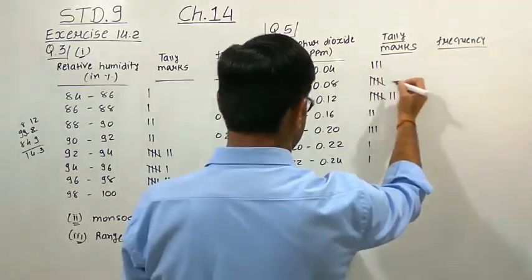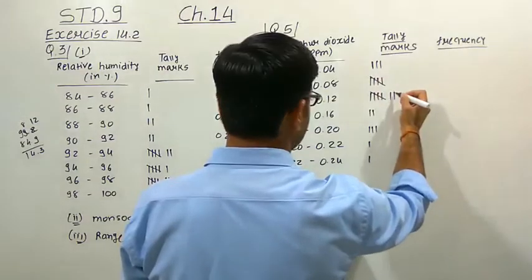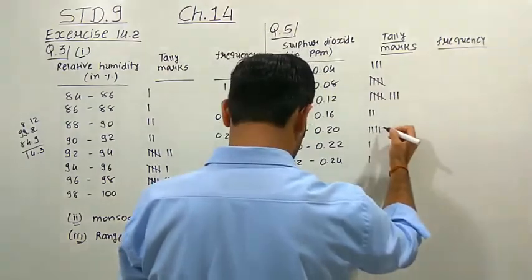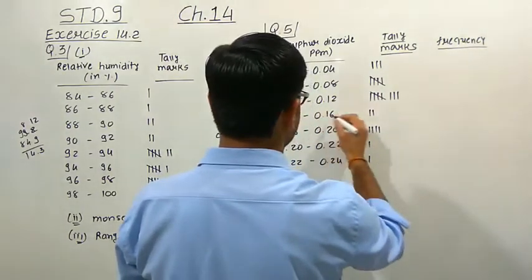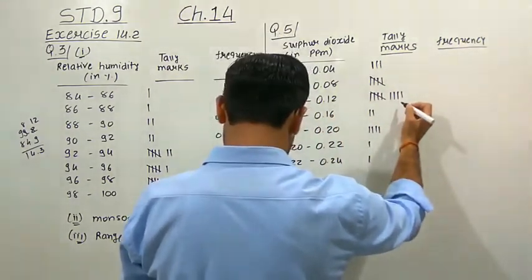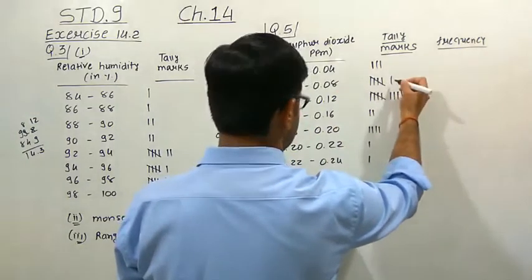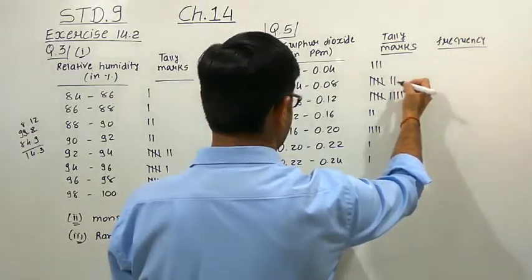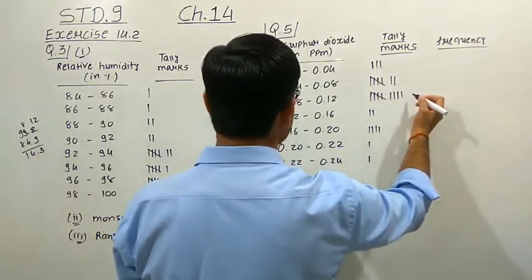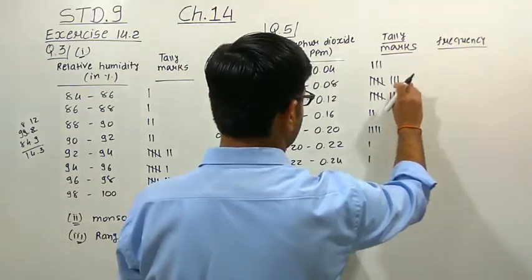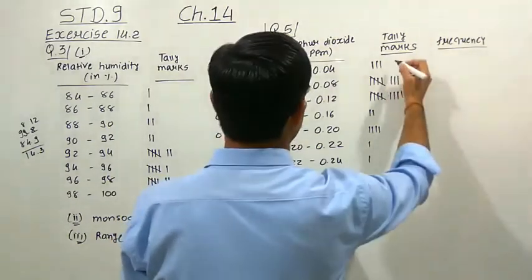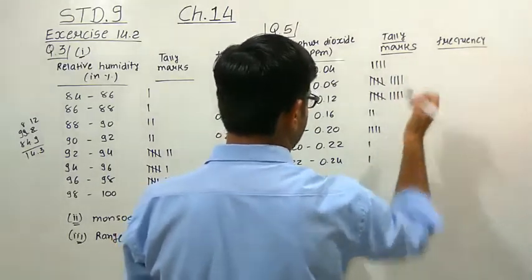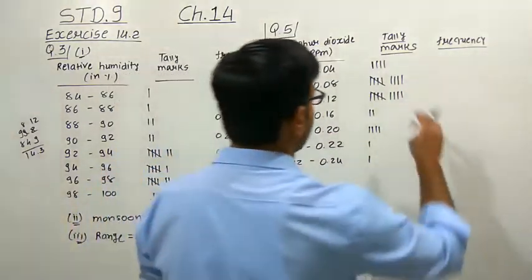0.06. 0.09. 0.18, that means here. 0.11, we have to put here. 0.07, that means here. 0.05 again here. 0.07. 0.01 and 0.04, 0.04 here. Now let us write down the frequency we get.